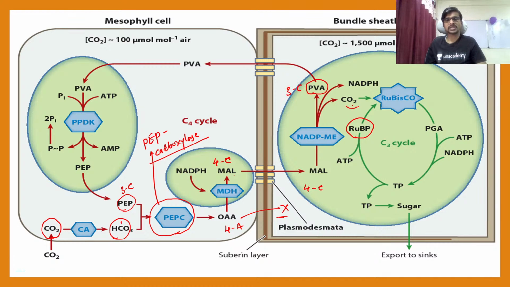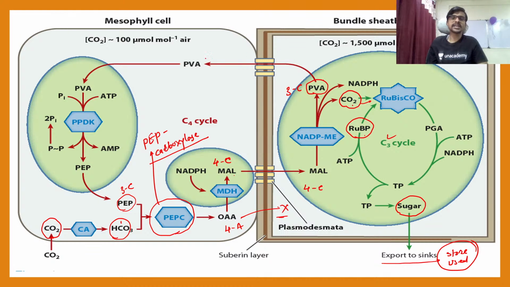So one carbon is going to be lost in the form of carbon dioxide, which is used by Rubisco to convert RuBP into sugar finally, and the sugar which is made inside the C3 cycle, the Calvin cycle in the bundle sheath, is transported toward the sink, meaning where it is going to be stored or used. Okay, so this is the source, and the sink is somewhere inside of a plant.